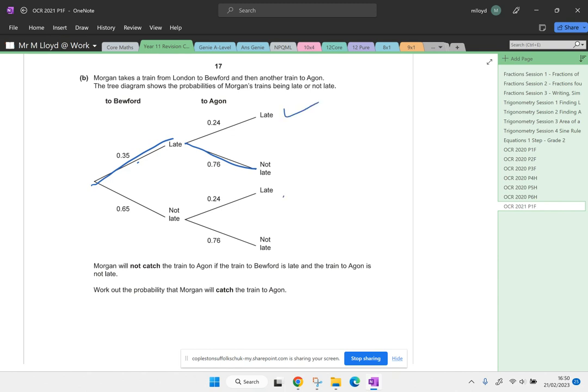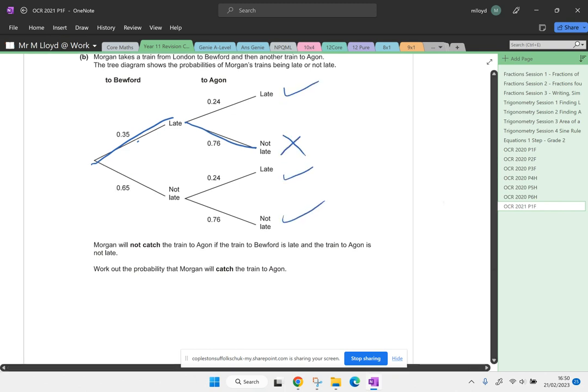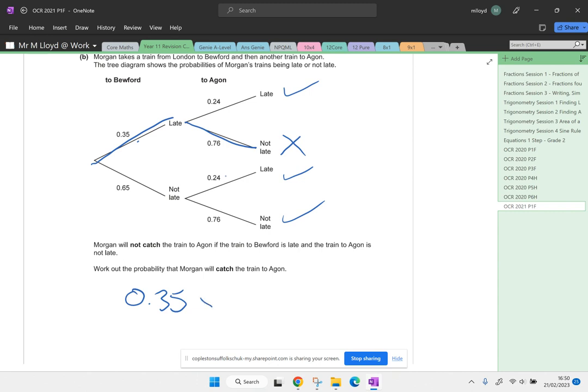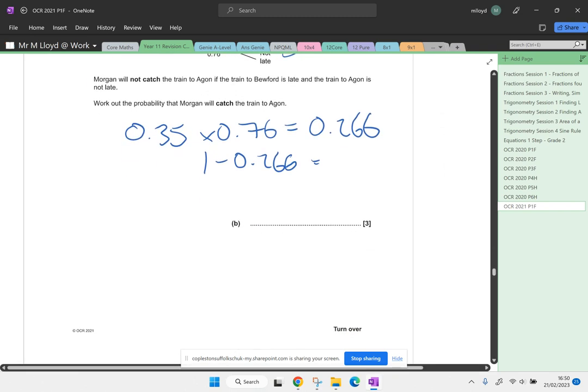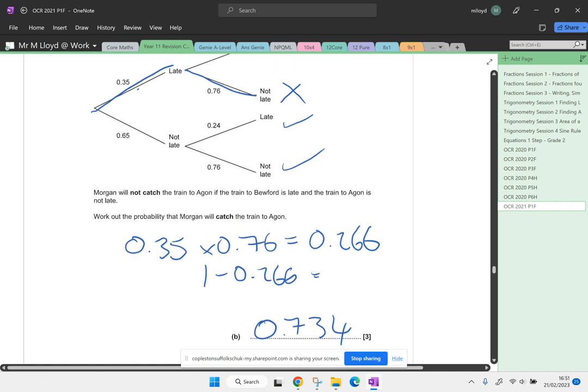So this one's okay, this one's okay, this one's okay, and that one's not. Because all 4 of these have to add up to 1, I'm going to work out that one that we don't want and then take it away from 1. So 0.35 times 0.76 gives us 0.266. Then I'm going to subtract that from 1. So 1 minus the answer gives us 0.734. And that's our probability that he does catch that train.